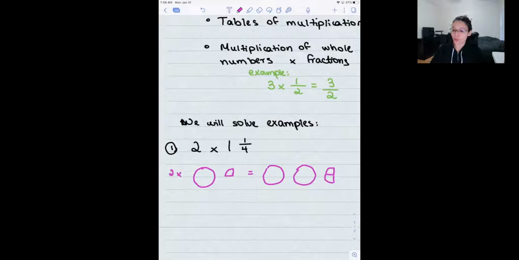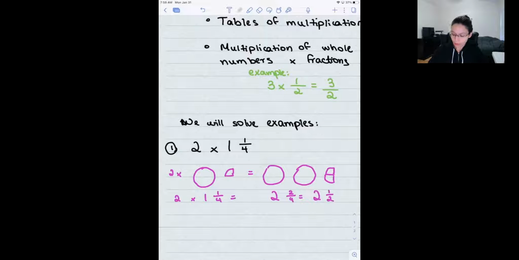So hopefully that makes some sense. This is what we're trying to do. It's not that you need to draw the model each time, okay? But it should give you an idea of what we're trying to do. Here we have 2 2/4, which is 2 1/2.